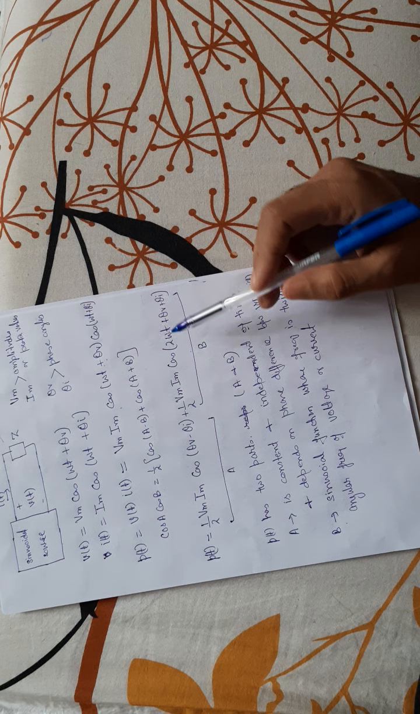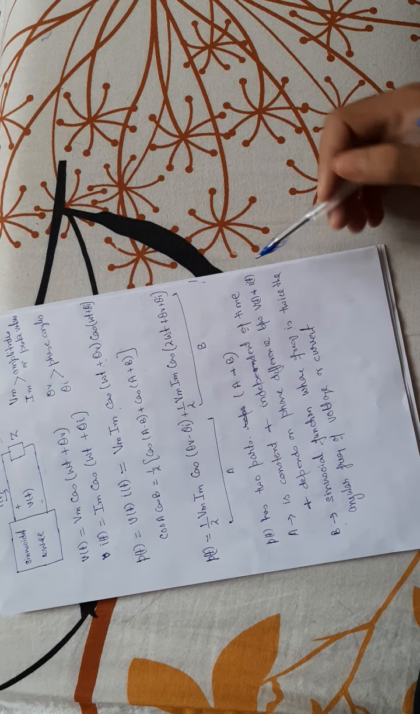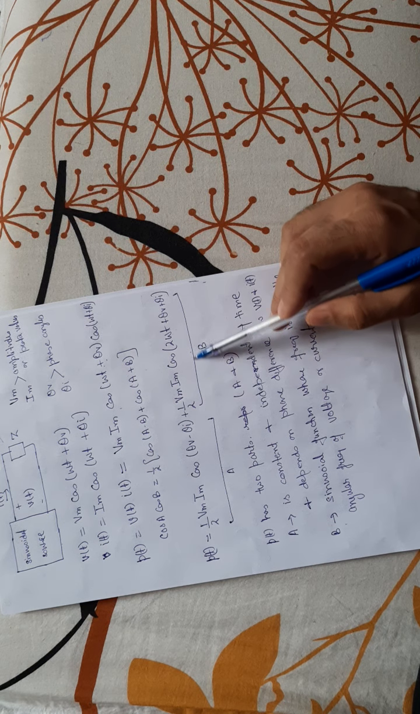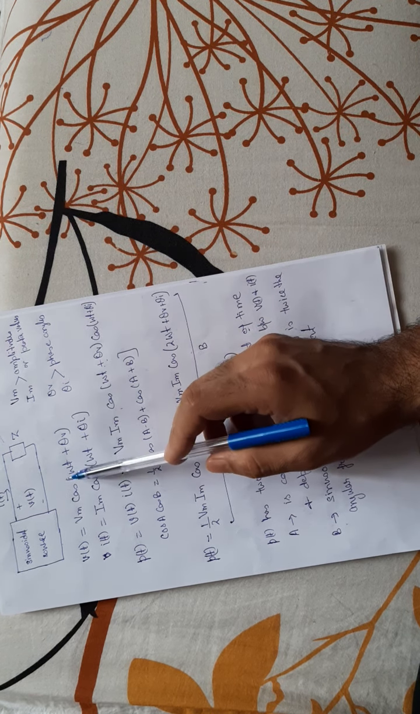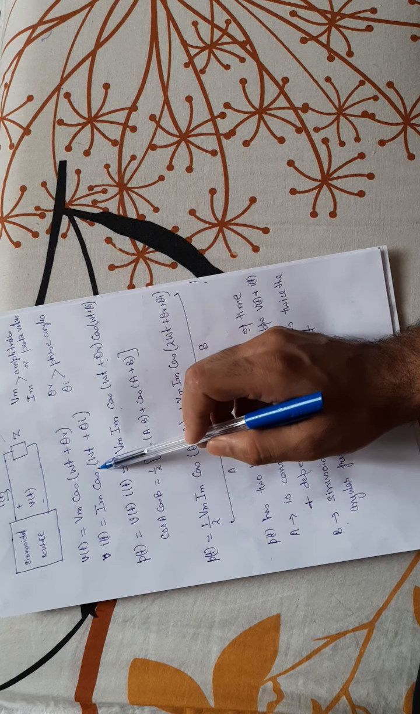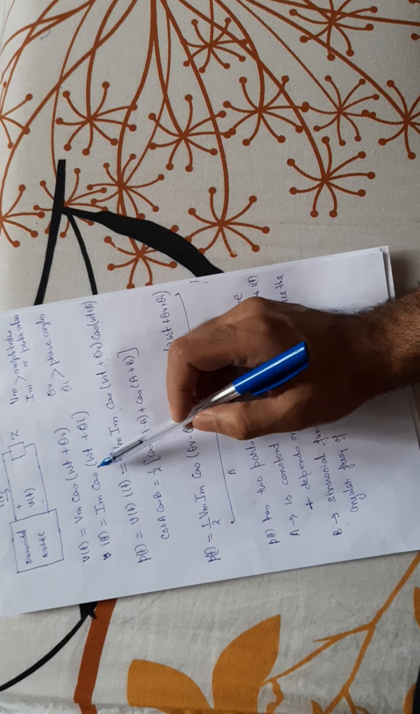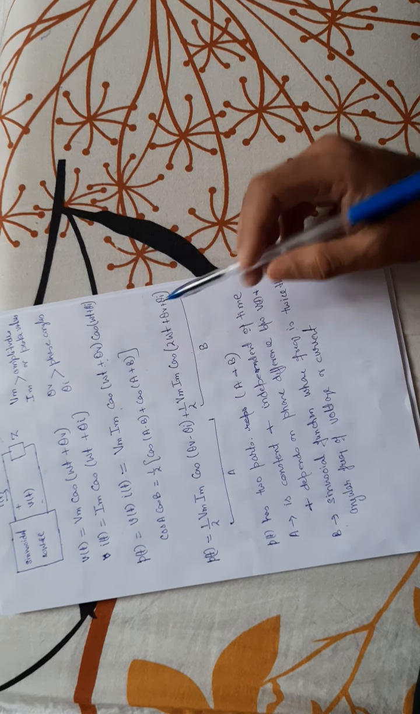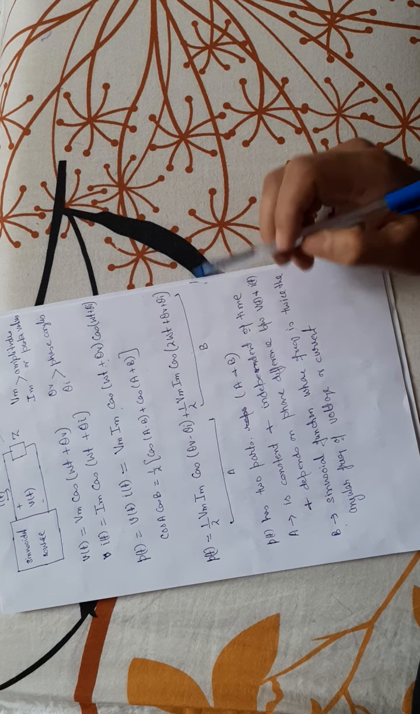If the angular frequency is twice that of voltage and current, what will be the time period of this term? The time period of this term will be half of the time period of the voltage or current. Suppose the time period of voltage and current is capital T, what will be the time period of the second term, the B term? It will be T by 2.